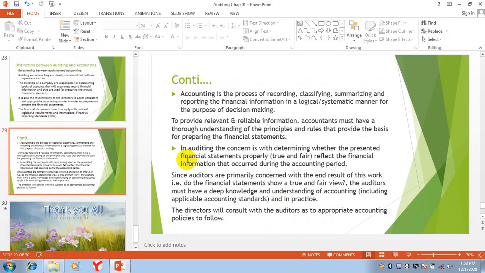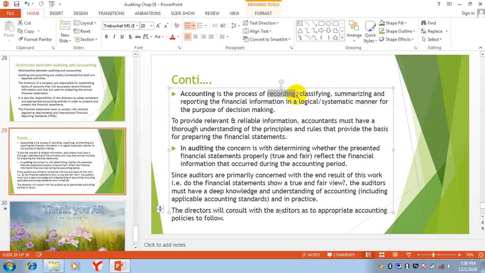Now come to the main difference. Accounting is the process of recording, classifying, summarizing, and reporting the financial information in a logical, systematic manner for the purpose of decision making. In accounting, we are recording entries, then we are classifying entries, then we are summarizing entries. You know about journal, ledger.